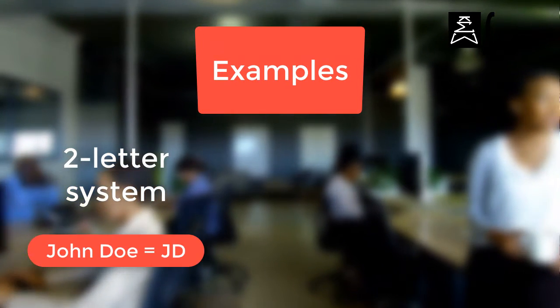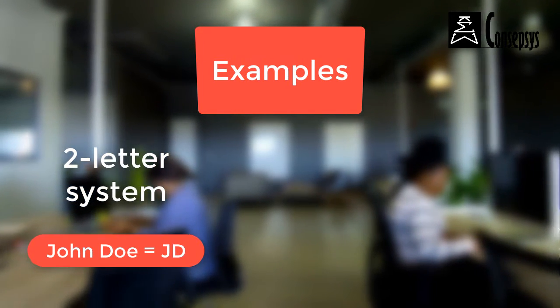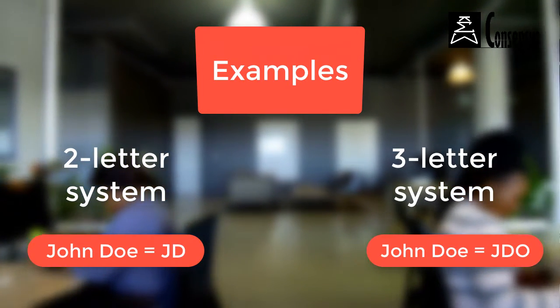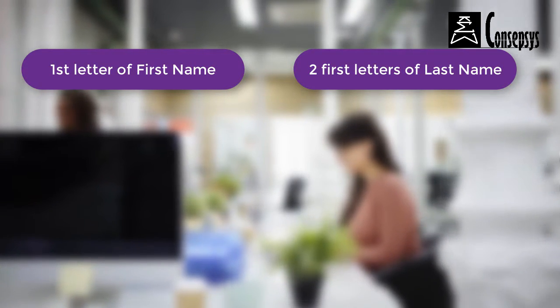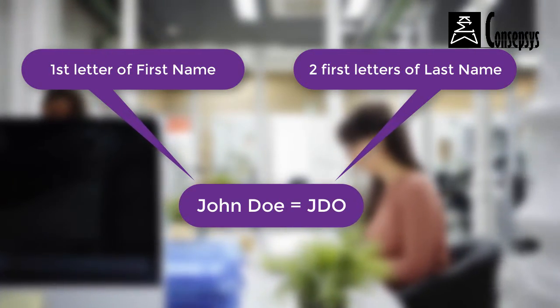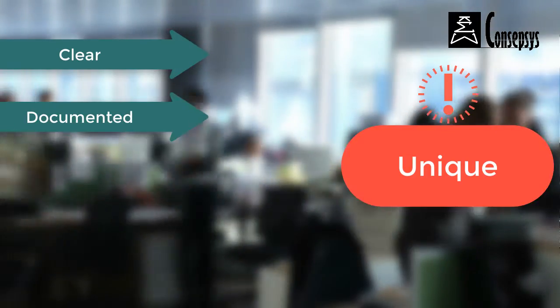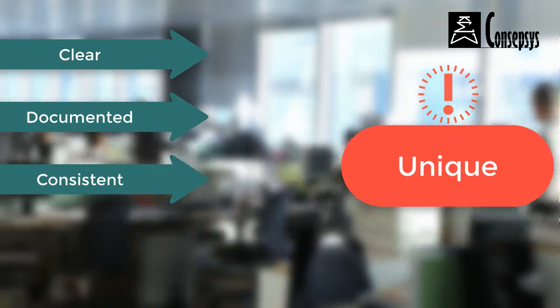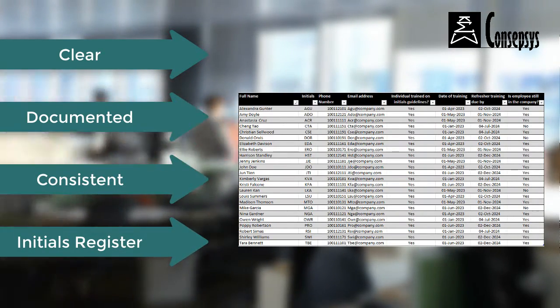In this case, John Doe would have JD as initials, while other companies use a 3-letter system, for example with the first letter of the first name and the 2 first letters of the last name. In this case, John Doe would have JDO as initials. There is no right or wrong, as long as it is clear, documented, consistent, and in conjunction with the initials register we mentioned in our tip number 2.